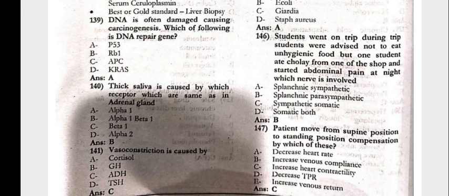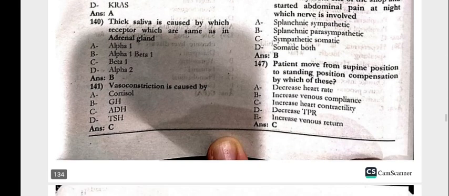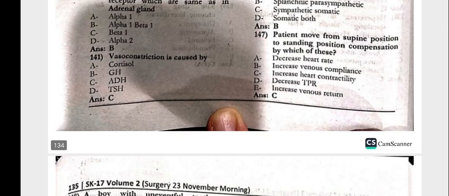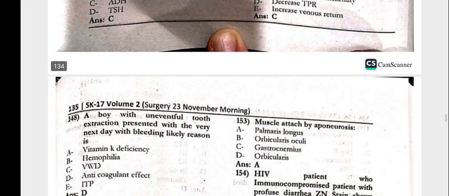The student went on a trip. In the trip, students were advised not to eat unhygienic food, but one student ate chole from a shop and started abdominal pain at night. Which nerve is involved? The splanchnic parasympathetic. The patient moved from the supine position to the standing position. Compensation by which of these increases heart contractility?